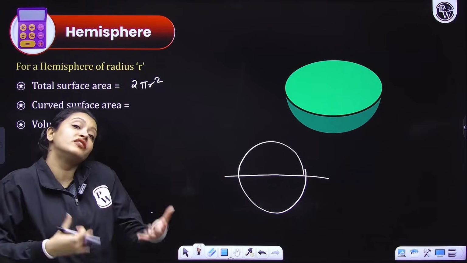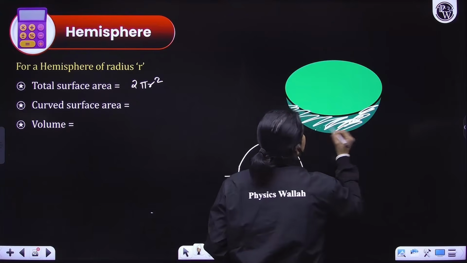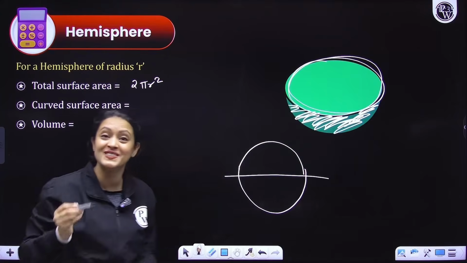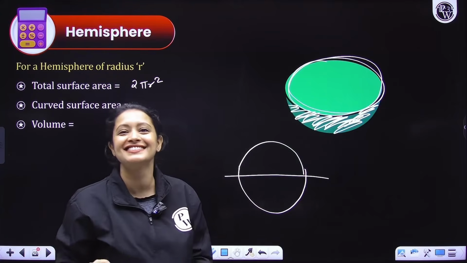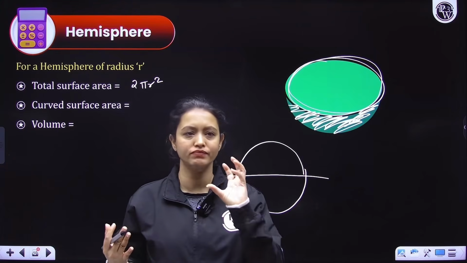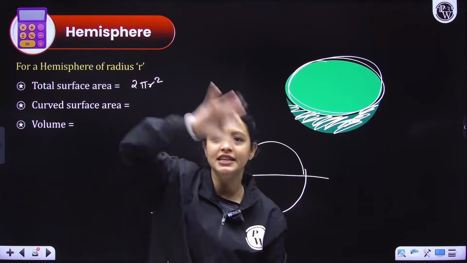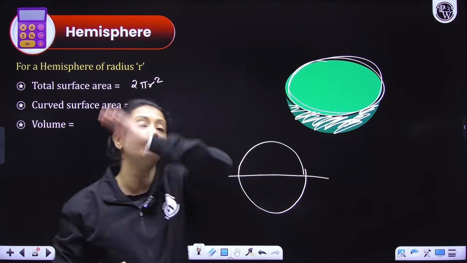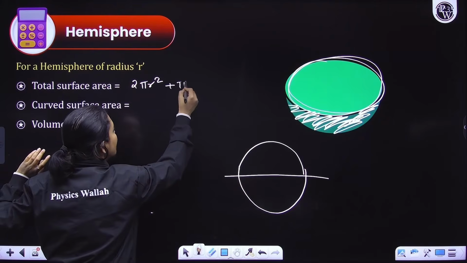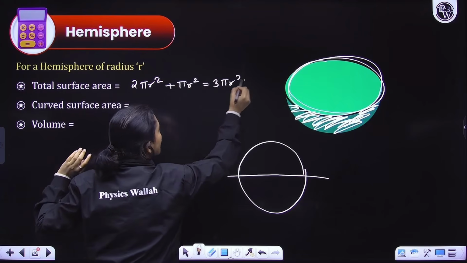But is this the total surface area of the hemisphere? No, right? 2 pi r square is just this area. We also have the circular base here. For example, if you are cutting an amrood or any spherical fruit like a watermelon in half, you will get that bulging part and then you will have a circular base, right? So for the bulging part, 2 pi r square is the area, but for the circular part, we'll have to add its area. So it would become 3 pi r square. This is the total surface area.